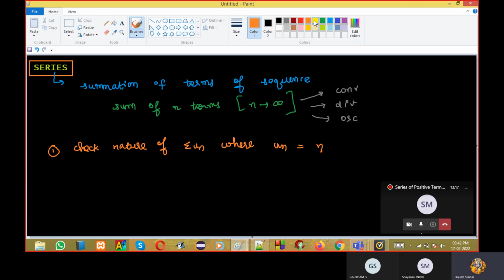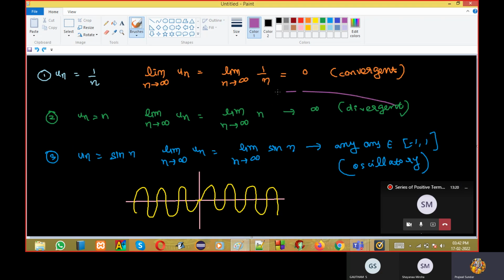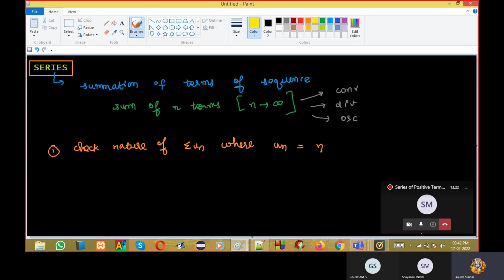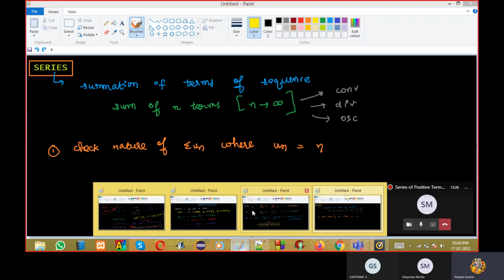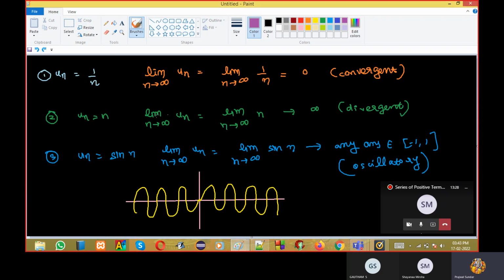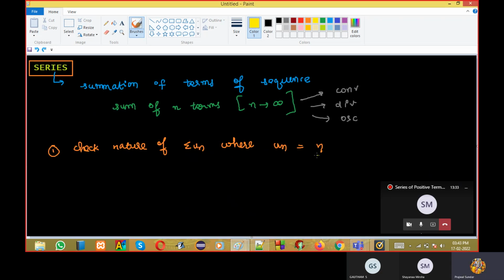Now how to do this question carefully? I gave the same u_n here, but this is a different question altogether. In the earlier question, you just checked the last term, that's it. You were checking only the last term. But now you need to do the summation and then check the last term.